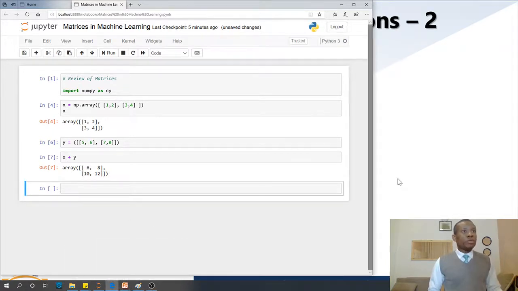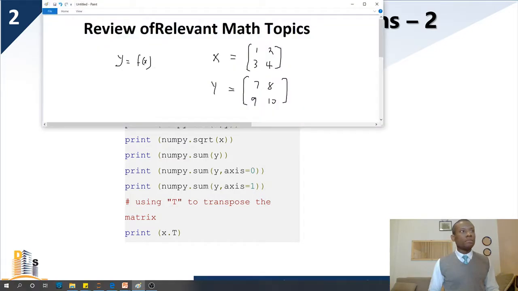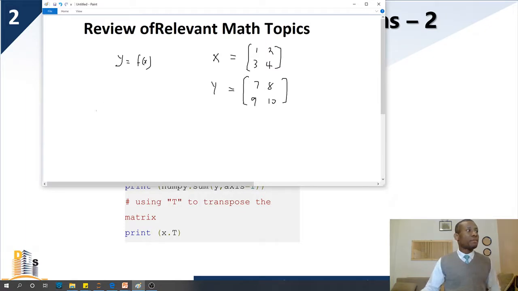Now I'll allow you to play with the subtract and divide, but I'm going to spend some time on multiply and dot. Now the multiply gives us element-wise multiplication of the matrix elements. So for instance, I'm going to display my notebook. So let's talk about multiply of a matrix. x times y is going to give us 1 times 7, so 7, 2 times 8, 16, 3 times 9 should be 27, and 4 times 10 to be 40.